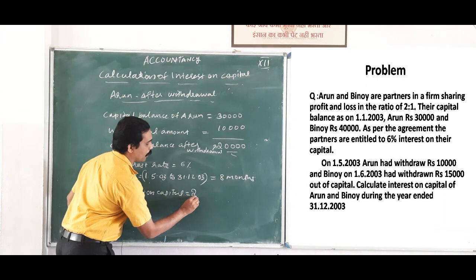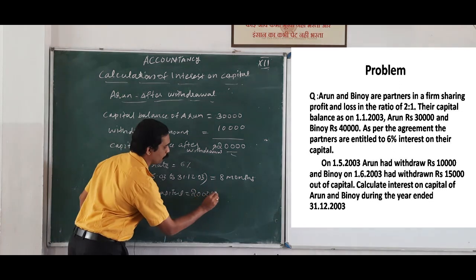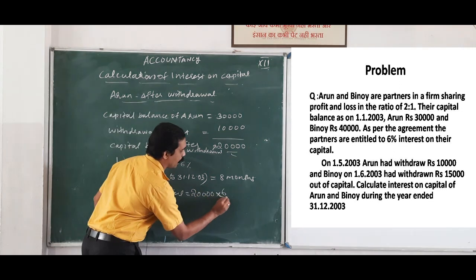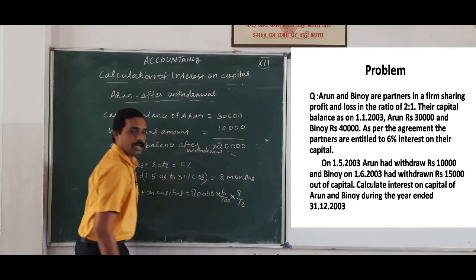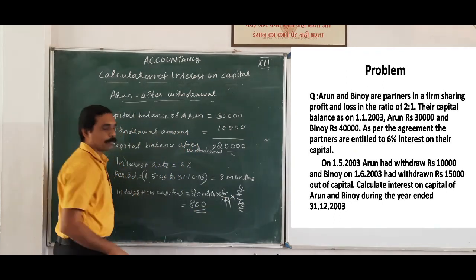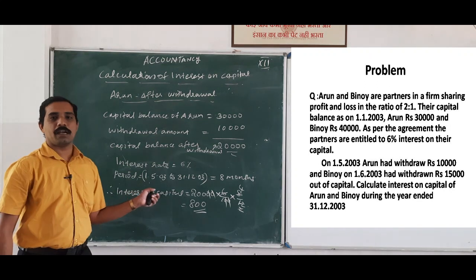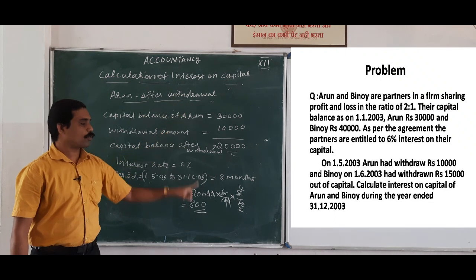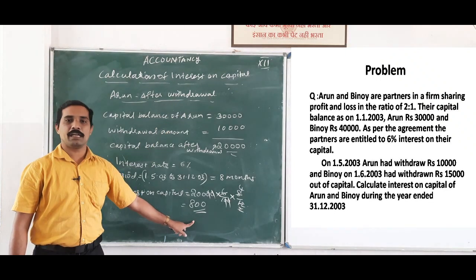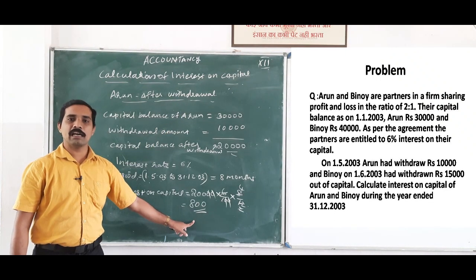What is the capital balance? That is 20,000 into rate 6/100 into 8 divided by 12. How much rupees? That is 800. Arun's interest on capital after withdrawal, how much? That is 800. I hope all are clear. Okay.